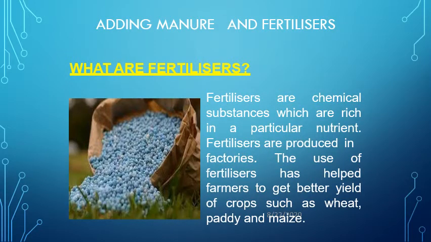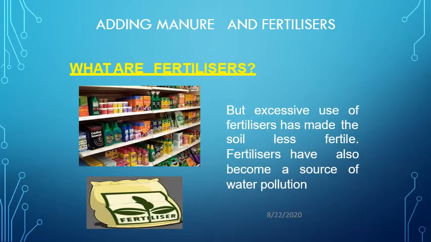Now, fertilizers. Fertilizers are chemical substances. Chemical means they are prepared in laboratories or industries. They are particularly rich in nutrients. They help farmers to get better crop production such as wheat, paddy and maize. But children, excessive use of these fertilizers makes the soil less fertile in the long run. So fertilizers also become a source of water pollution.